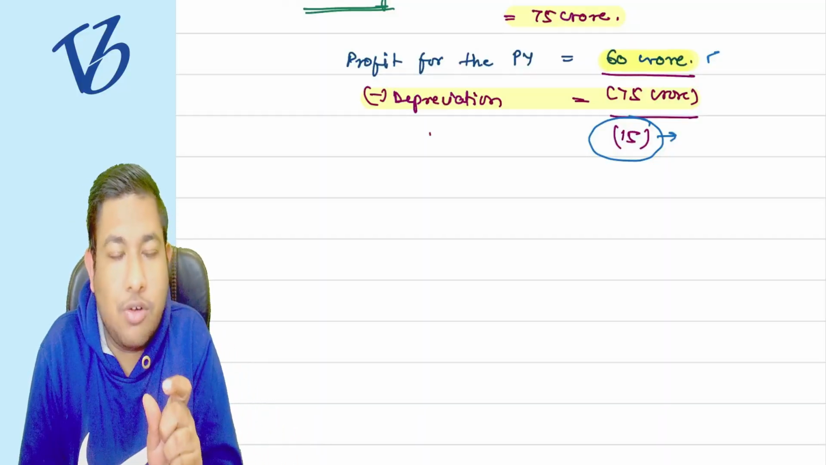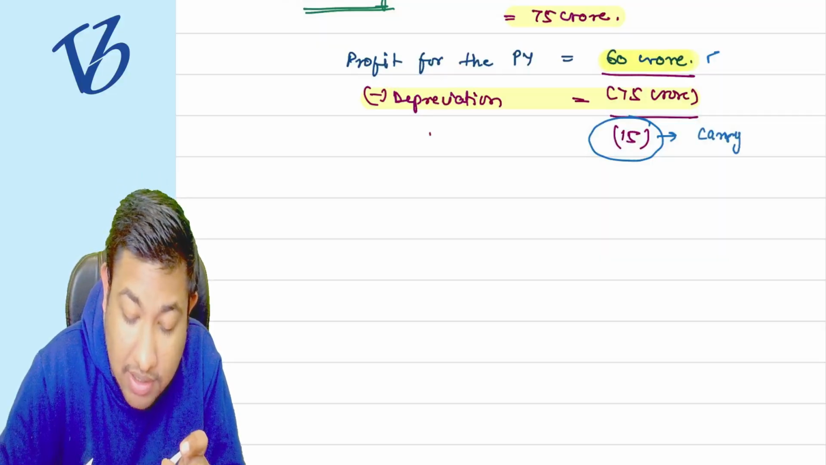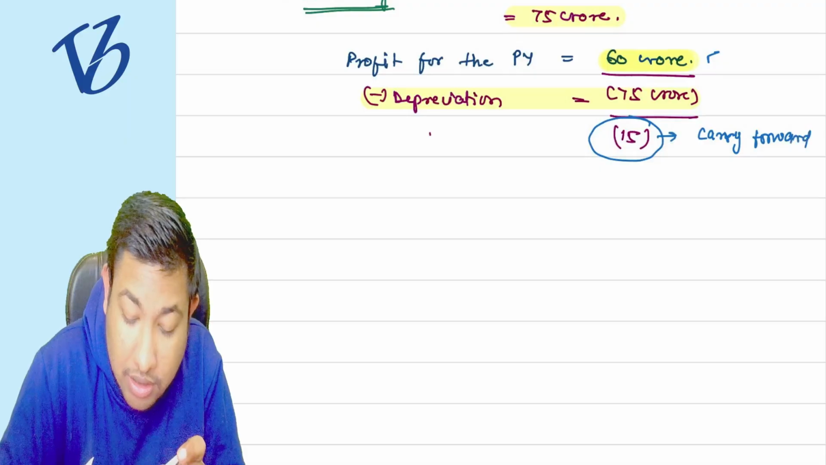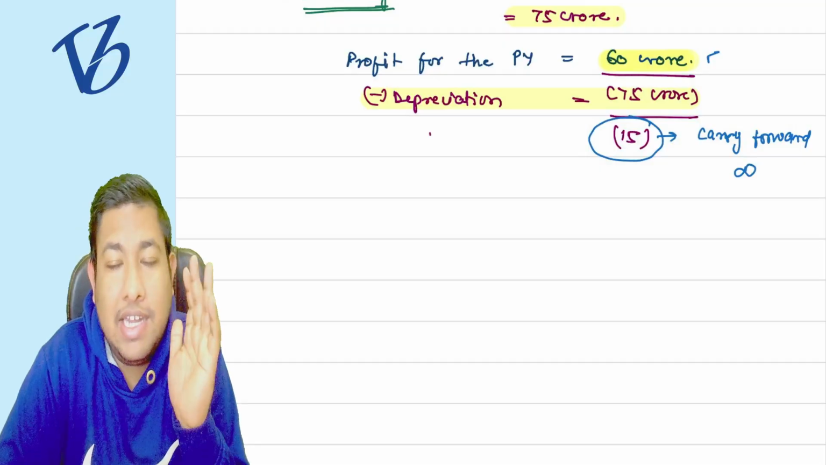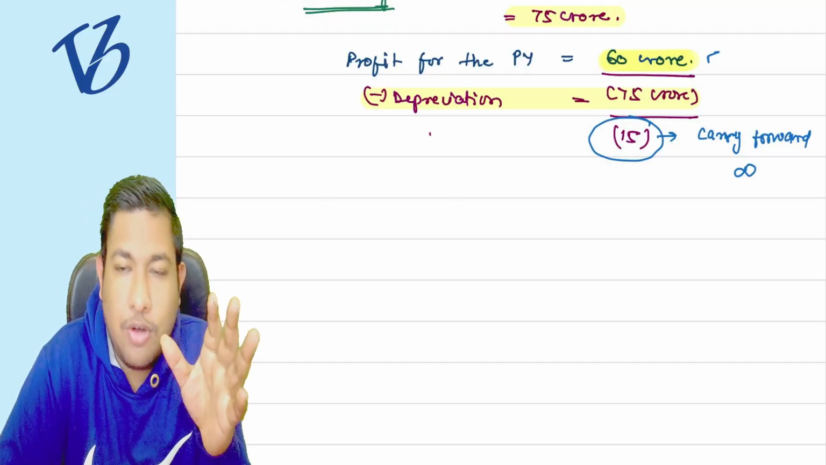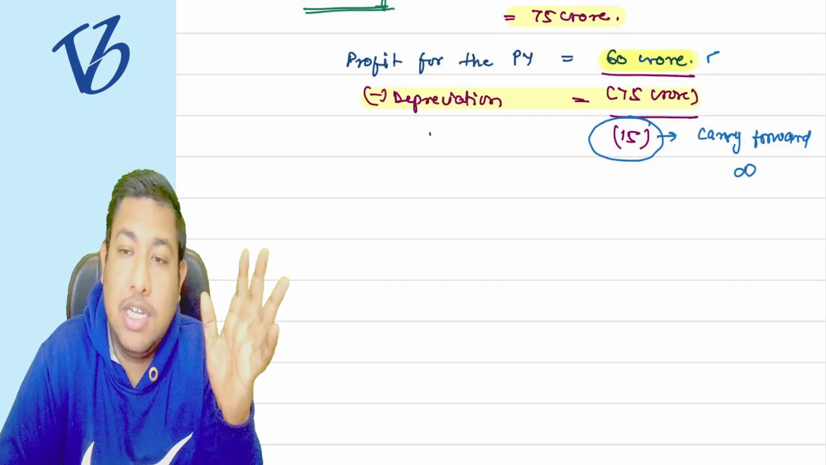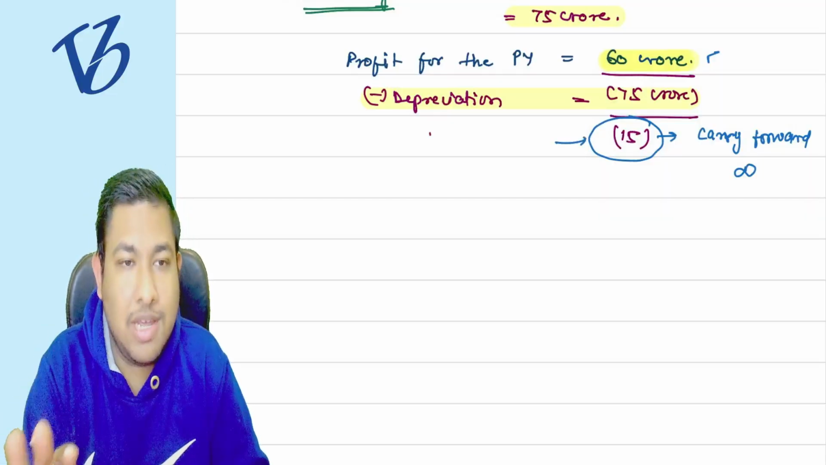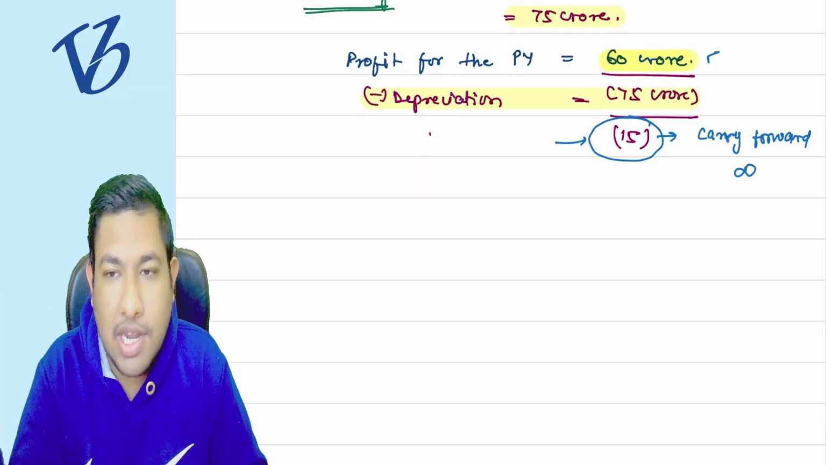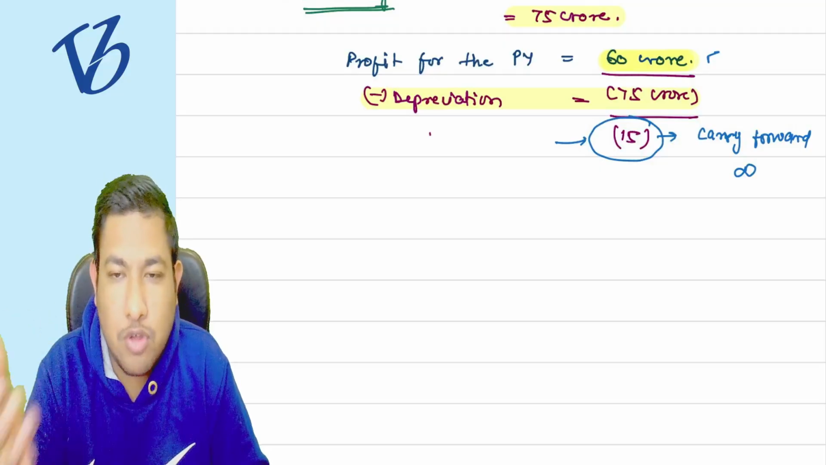So this 15 crore rupees, the government said that you can carry forward to an infinite number of years, be it 20 years, 30 years, 50 years, 80 years. Till this unabsorbed depreciation is absorbed, keep carrying it forward and keep taking the deduction, and try to absorb it in the next year.